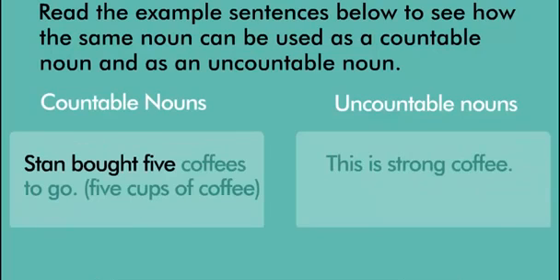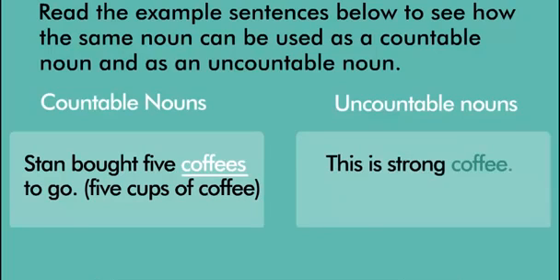Stan bought 5 coffees to go. 5 cups of coffee. Here, coffees refer to 5 cups of coffee that can be counted. This is strong coffee. Here, coffee cannot be counted in amount or number. Hence, it is an uncountable noun.